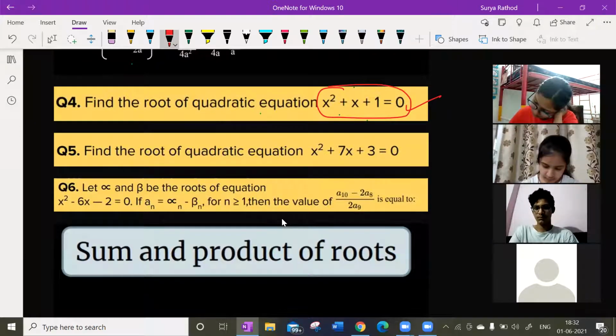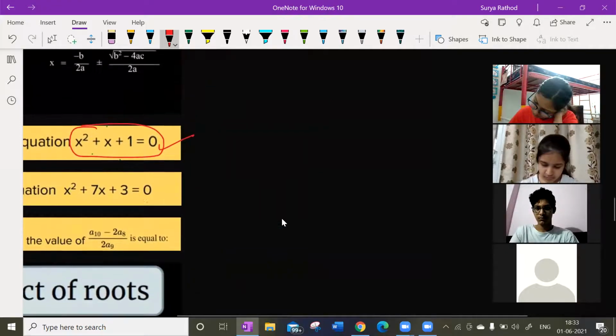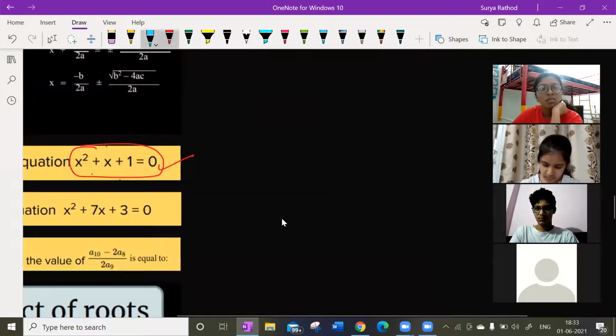Done. Very simple. I have done with the answer. Guys, don't split the middle term. If you split the middle term, it won't come. See here.